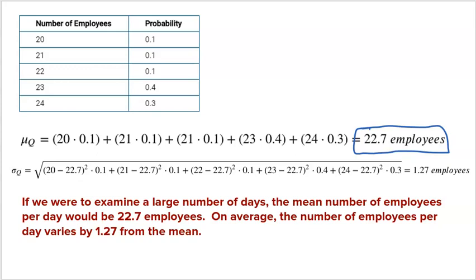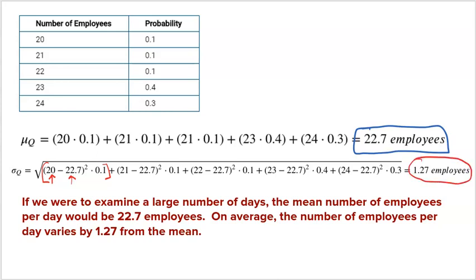Now what about the standard deviation? Well, again, a much uglier formula, but let me walk you through what I did here. You take the first outcome minus the mean of 22.7, square that, multiply by its probability. So again, let me put that into brackets. So each outcome minus the mean squared times its probability. And then you repeat. 21 minus the mean squared times its probability. 22 minus the mean squared times its probability. 23 minus the mean squared times its probability. 24 minus the mean squared times its probability. And after you do all that, you get 1.27 employees.